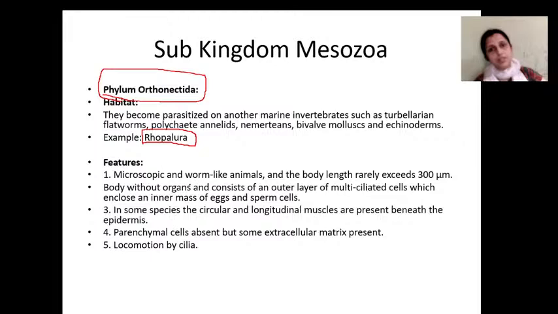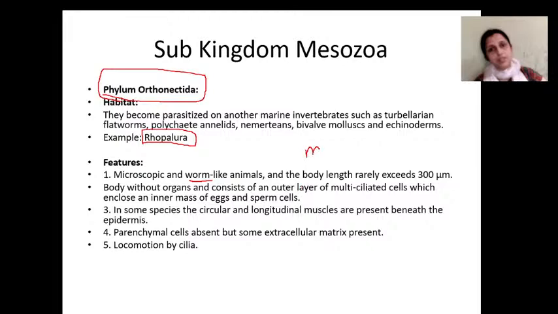Coming to the characters of Rhopalura: they are microscopic worm-like animals. They look like worms, but they are microscopic forms. The body length is at most 3000 μm or micrometer.